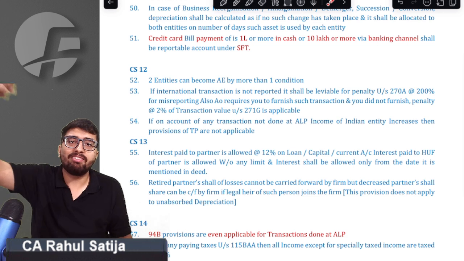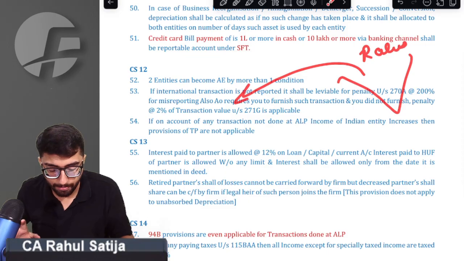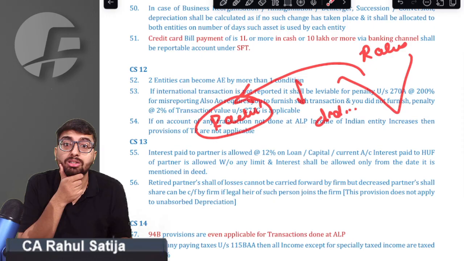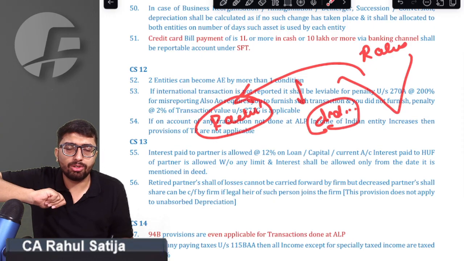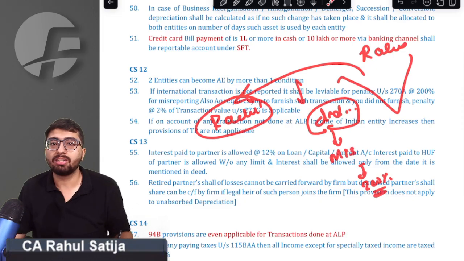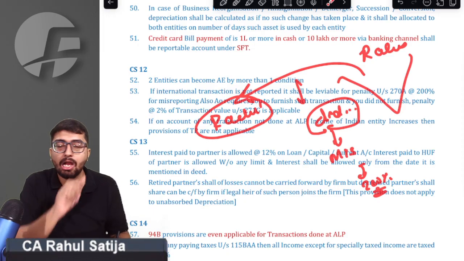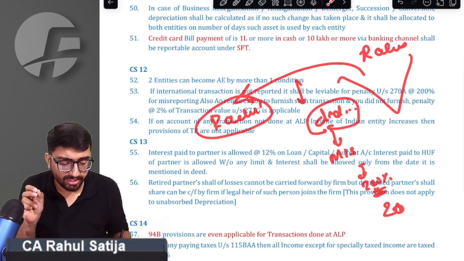Remember, sir, whenever we have an international transaction, for example, if Rahul sold goods to Rachel, and I did not report this transaction, my sales would not be there, sir. My profit would be reduced. In that case, sir, this would amount to misreporting, and sir, a 200% penalty will be charged on the underreported income. Whatever the underreported income is, the taxes will be charged, and a 200% penalty of those taxes will be charged to me. Sir, this is under section 270A.